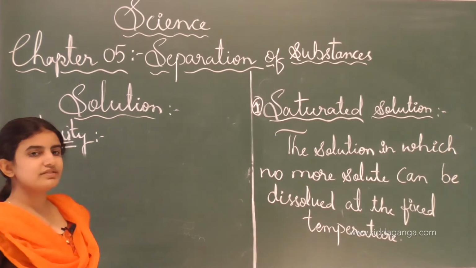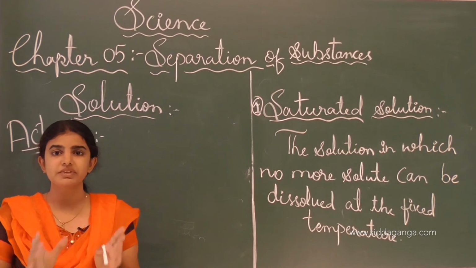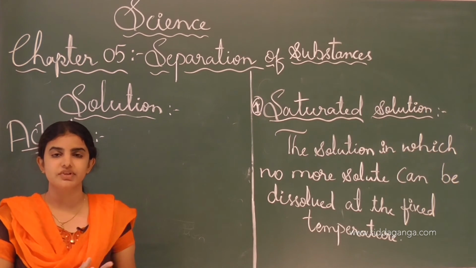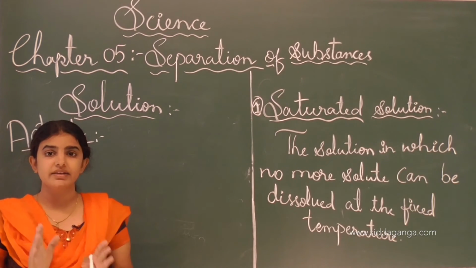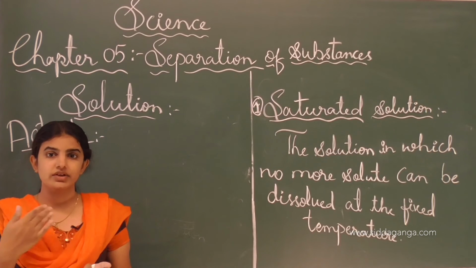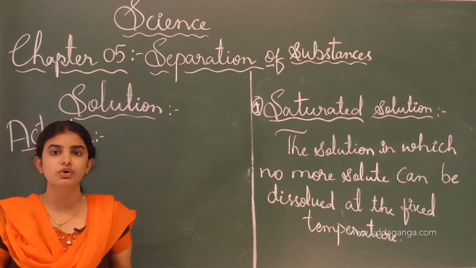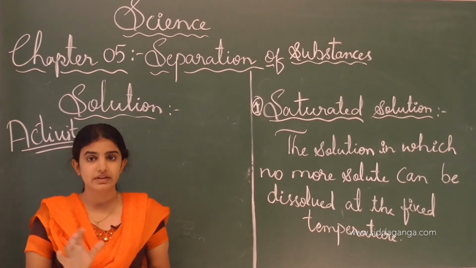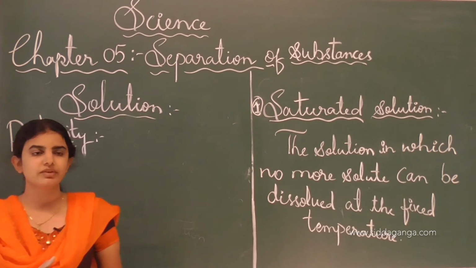See, why we take the salt as well as the water, and sugar as well as the water, means because these are soluble substances. So that's why we can take these as an example. And an insoluble substance, like sand and water. Sand, which we add in the water, is insoluble in the water, and that's why we take sand or mud as an insoluble substance.